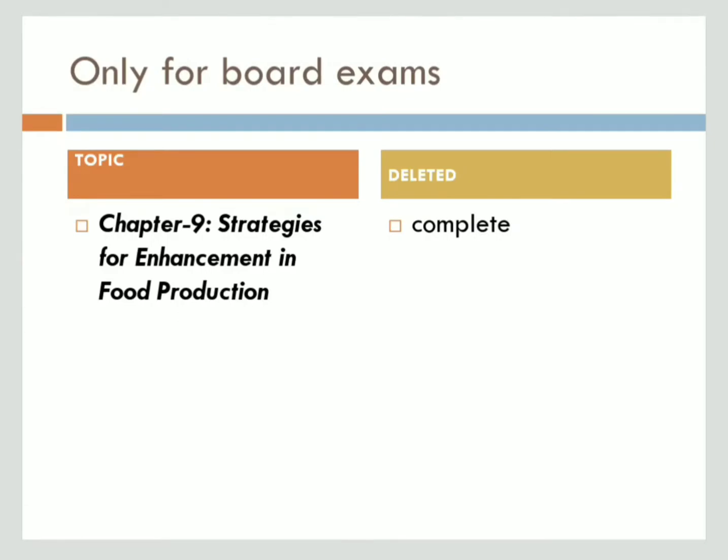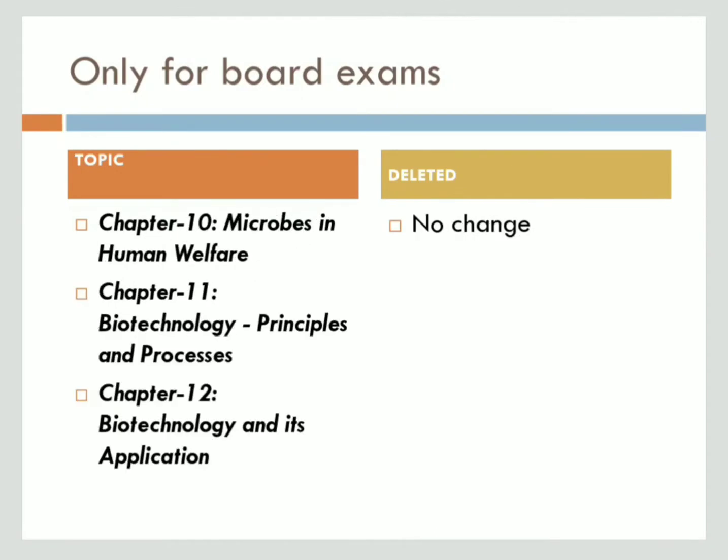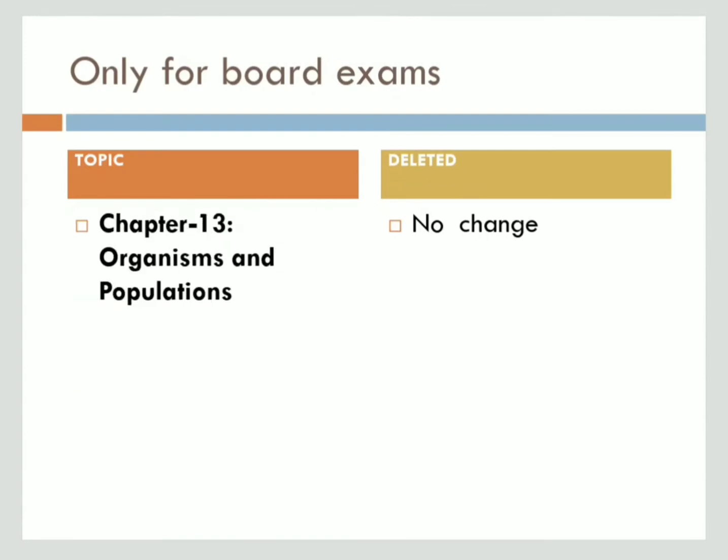After that, chapter 21, Neural Control and Coordination. From this, everything is present except reflex action and sensory organs, those are the eye and ear. So these are deleted from the syllabus. Next, chapter 22, the last chapter, Chemical Coordination and Integration. From class 11, there are no changes from this chapter. So chemical coordination you have to read completely.